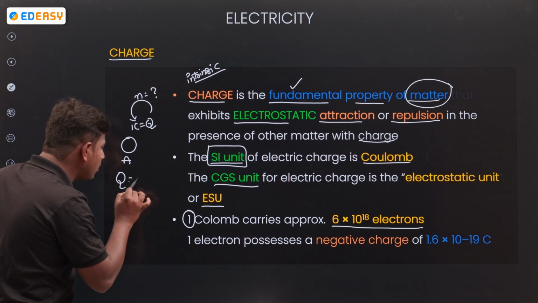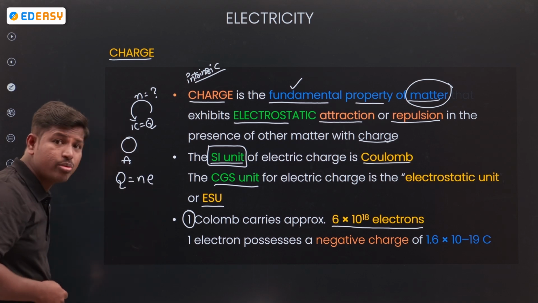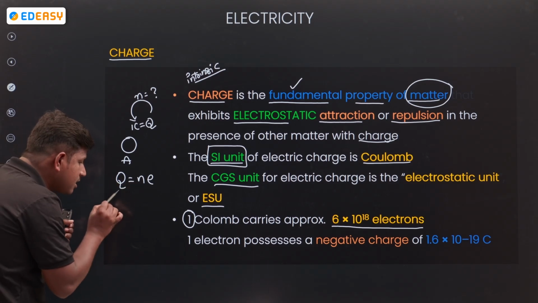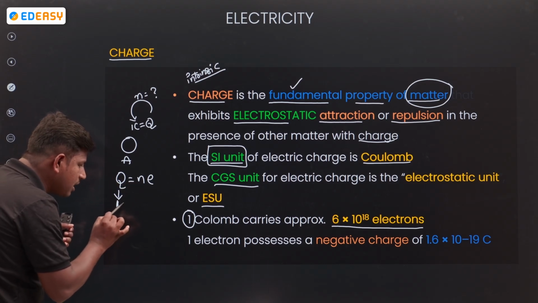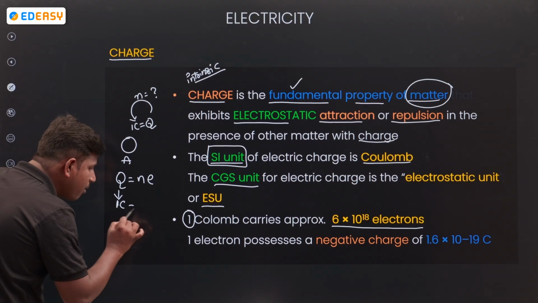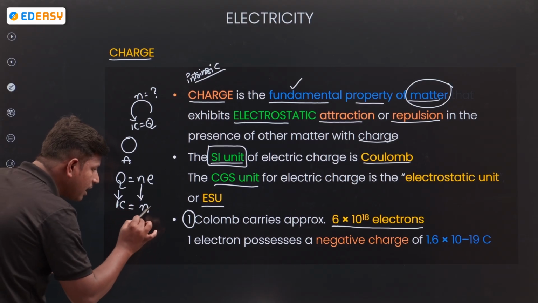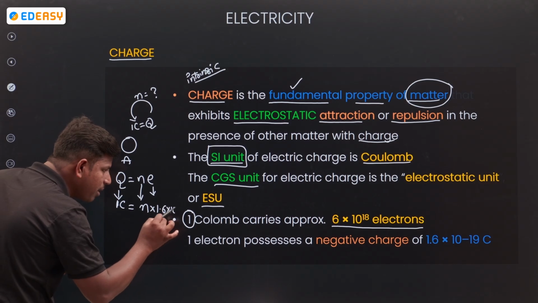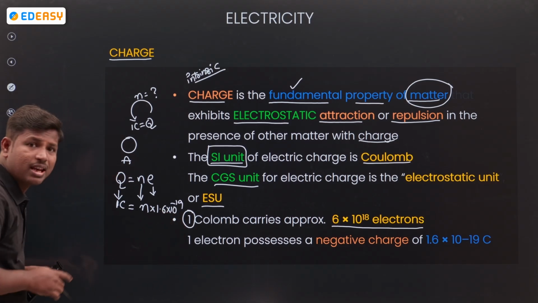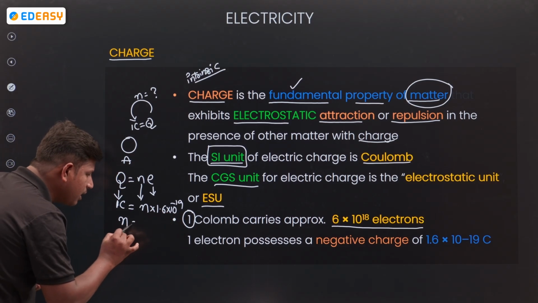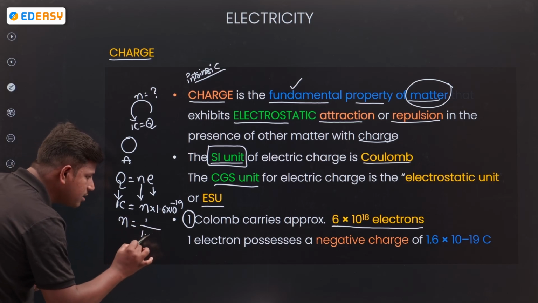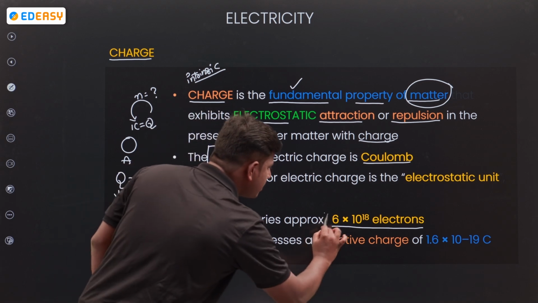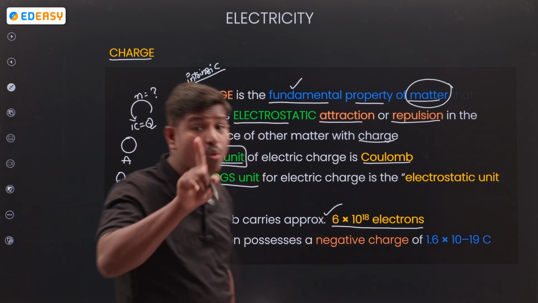Q is equal to Ne. Remember, Q is equal to Ne. Q is the charge, here 1 coulomb. The number of electrons, N, we don't know. The charge of 1 electron is 1.6 into 10 to the power of minus 19 coulomb. Then the N value will be 1 by 1.6 into 10 to the power of minus 19. Then you will get 6 into 10 to the power of 18 electrons in 1 coulomb of charge.